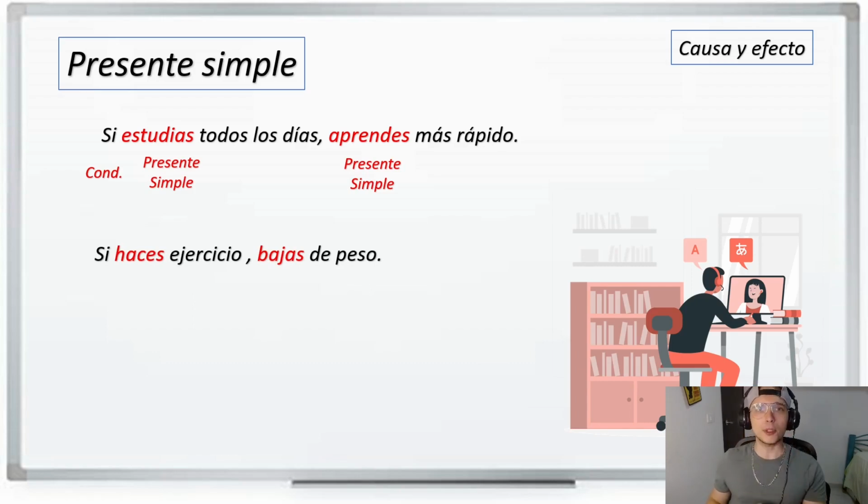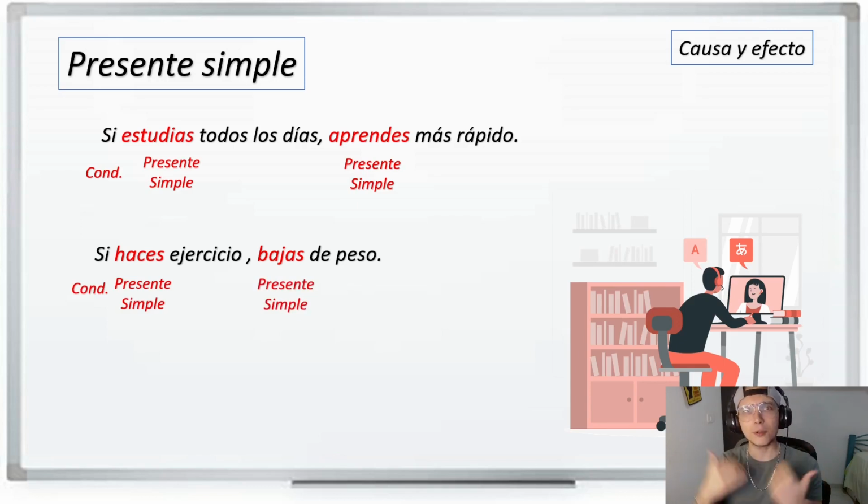Let's go with example number 2. Si haces ejercicio, bajas de peso. Let's repeat that together. Si haces ejercicio, bajas de peso. So if you do exercise, you lose weight. Same structure. Si haces, if you do, bajas, you lose weight.